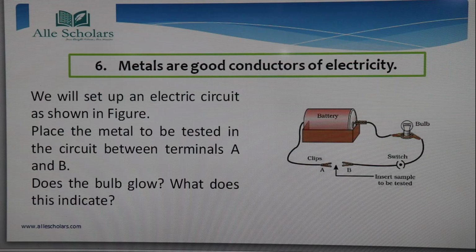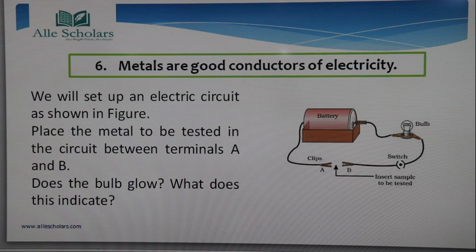Okay, so there is a positive and a negative point. So now we are going to place the metal to be tested in the circuit between terminals A and B.